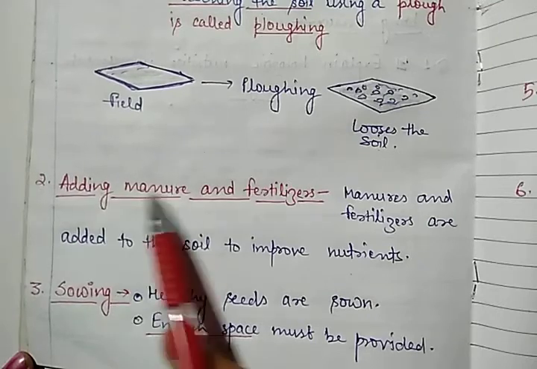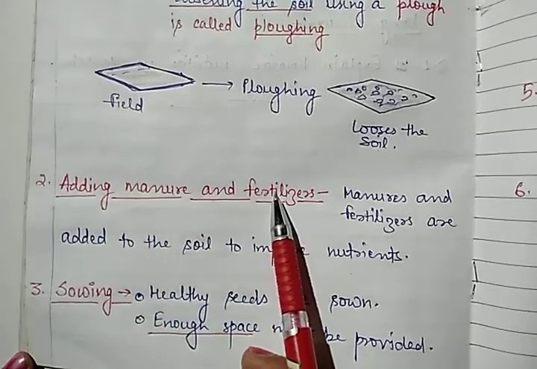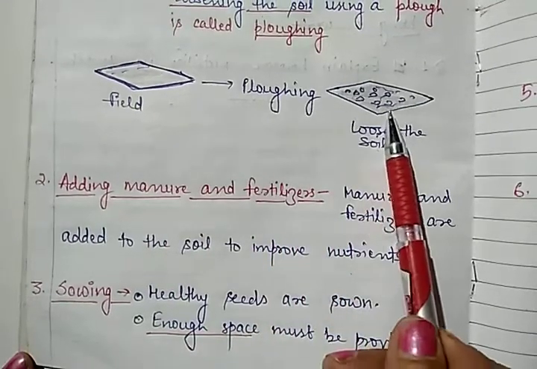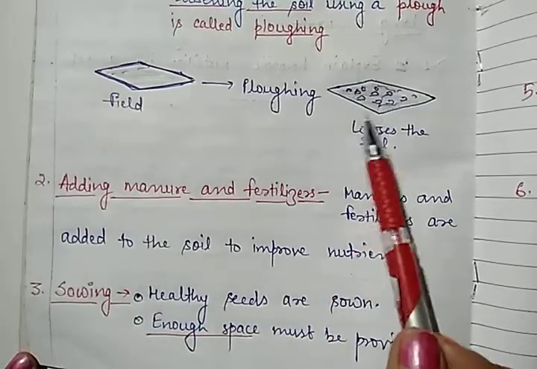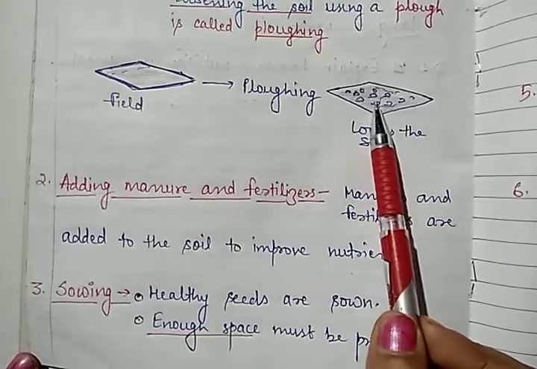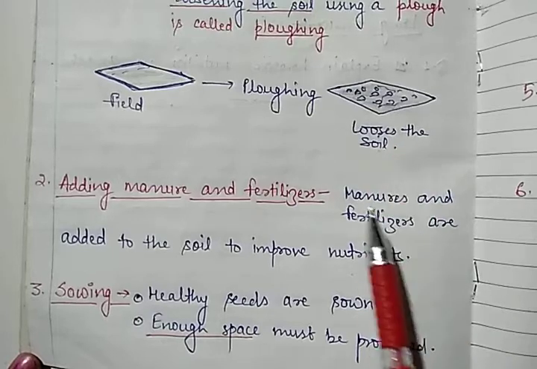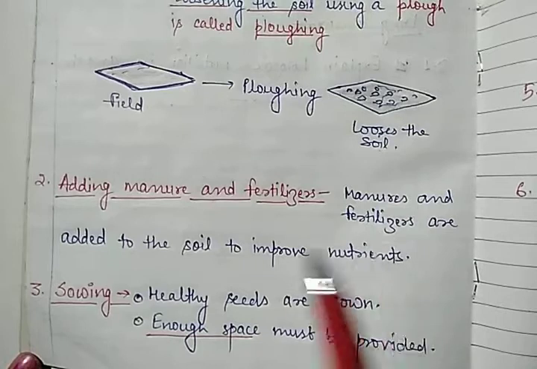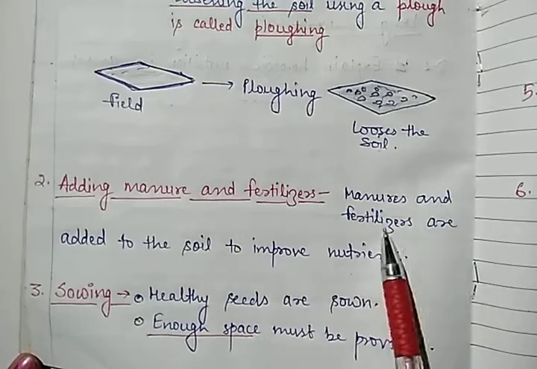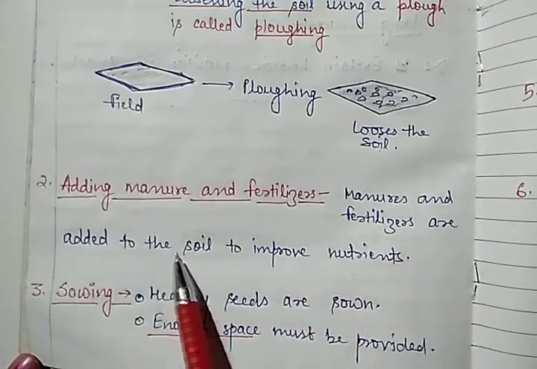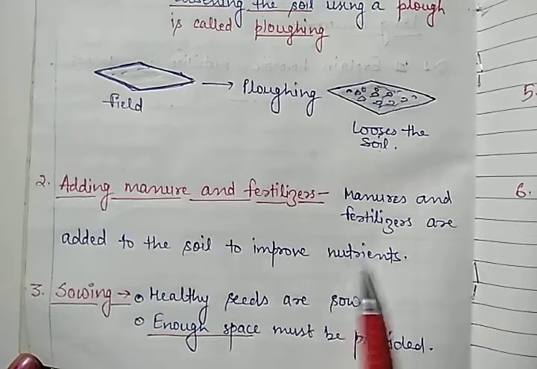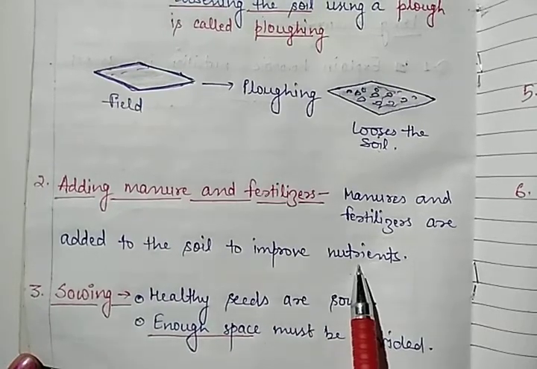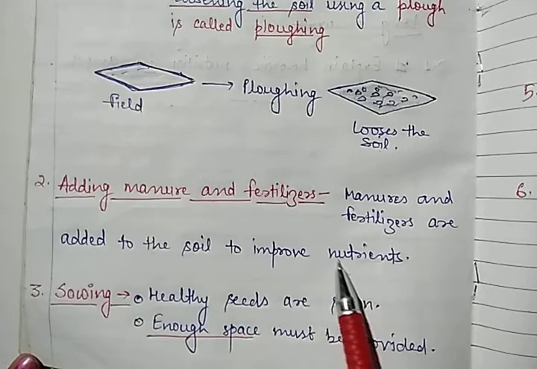Next step is adding manure and fertilizer. Now what happened? This soil is going to loosen. So we have to increase the nutrients of this particular soil. So manures as well as fertilizers are going to be added here. Manures and fertilizers are added to the soil to improve nutrients. Our most important thing is to improve the nutrients here.